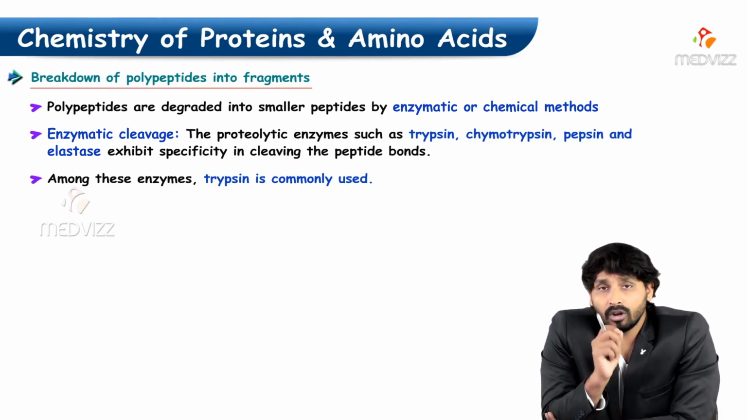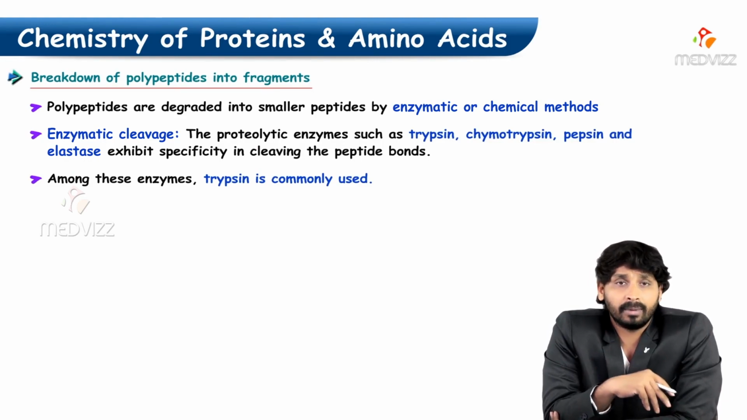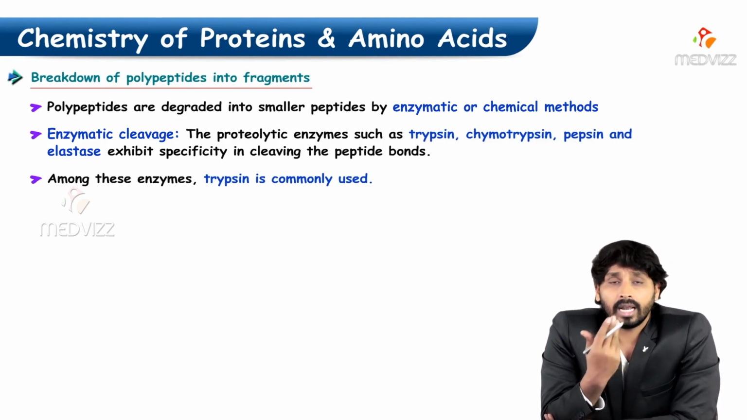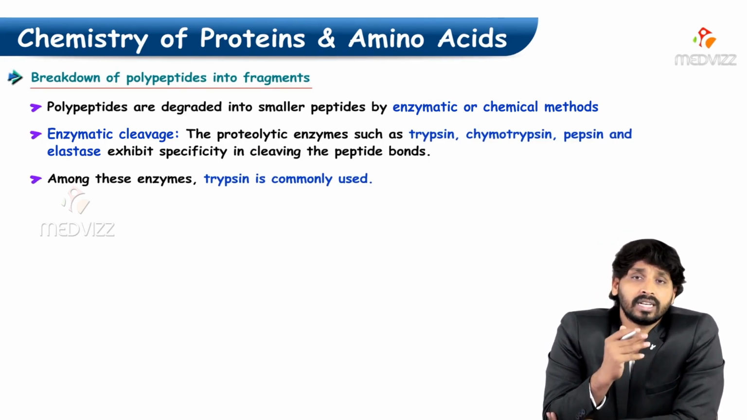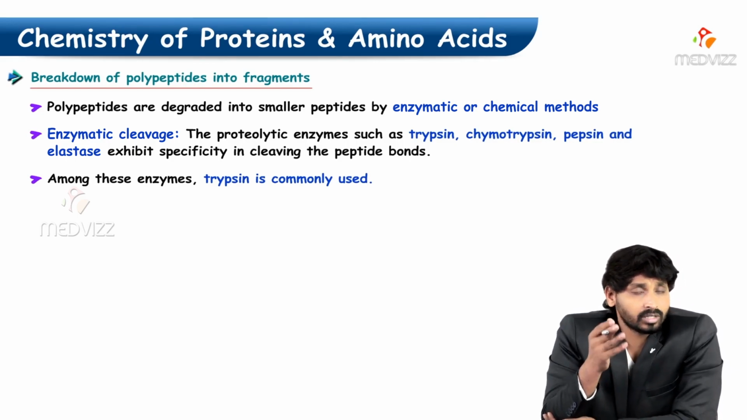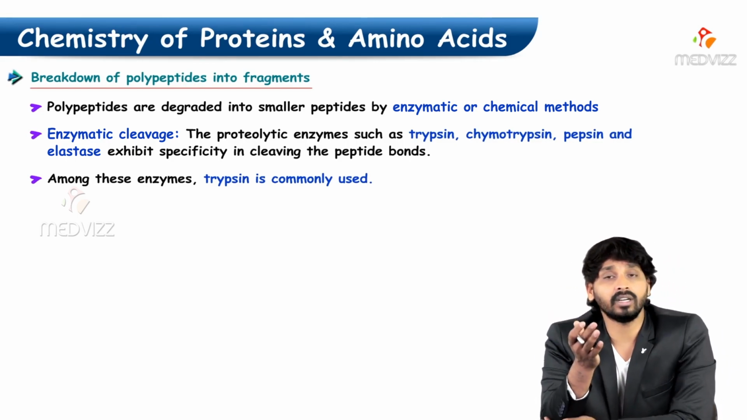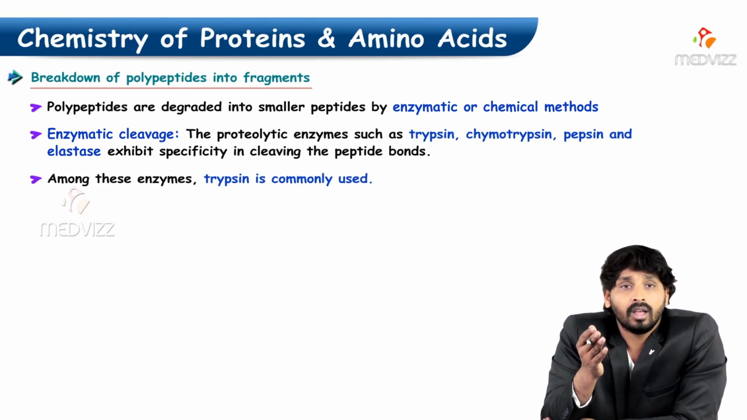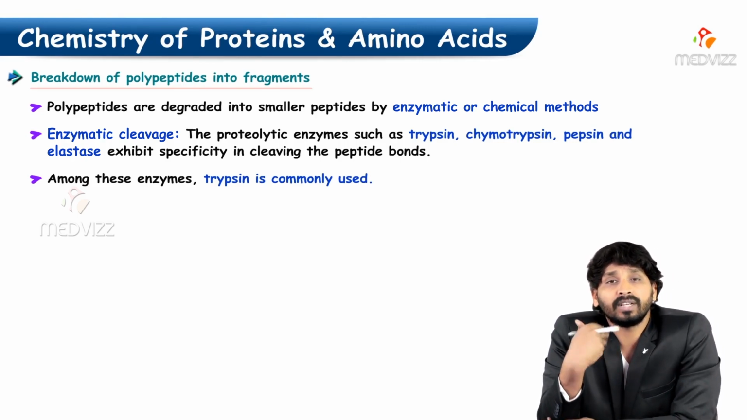And breaking of polypeptides into fragments. Polypeptides are degraded into smaller peptides by enzymatic or chemical methods. Enzymatic cleavage uses proteolytic enzymes such as trypsin, chymotrypsin, pepsin. These are all enzymes which are present in the digestive system. And elastase, which exhibit specific cleavage of peptide bonds.